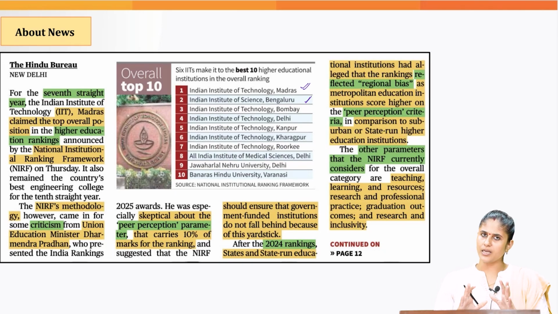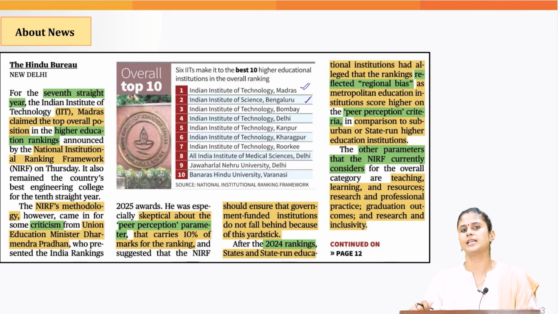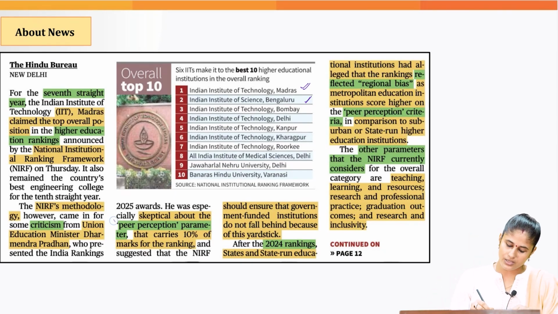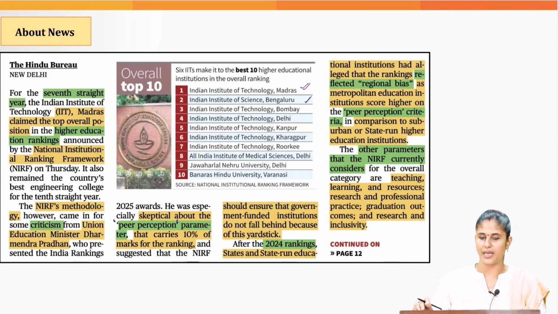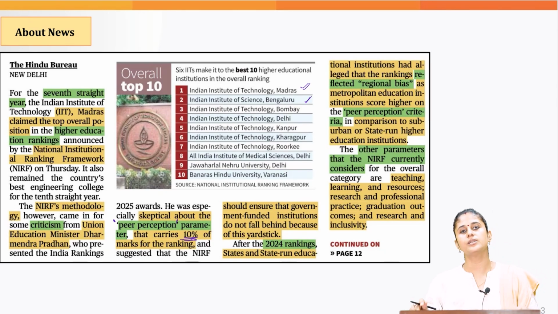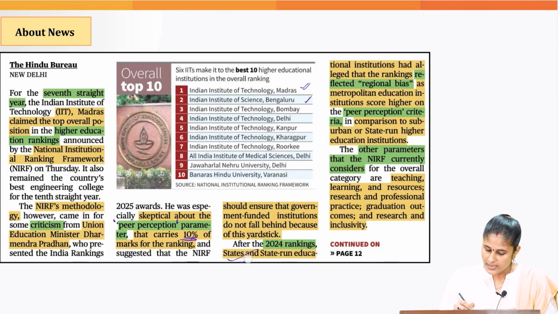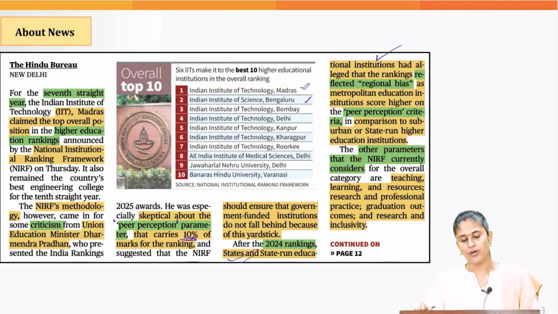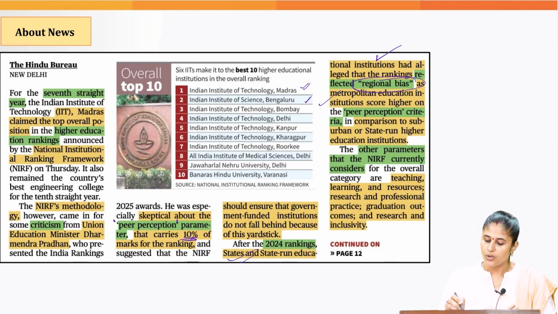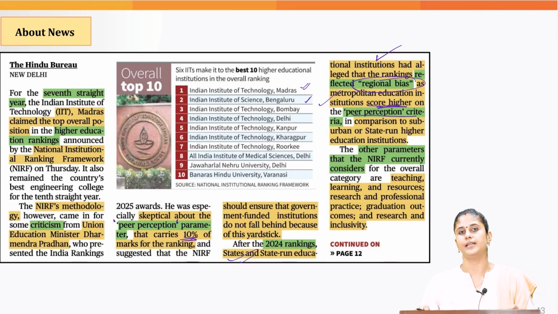But this ranking framework has been criticized by our Union Education Minister. Why? Because of one of the parameters this ranking used, that is the peer perception parameter, which carries a weightage of 10%. According to the state governments, this parameter goes against state-run educational institutions, and we have also seen a regional bias. Why? Because the educational institutions situated in the metropolitan cities are the ones who score higher in this particular criteria.